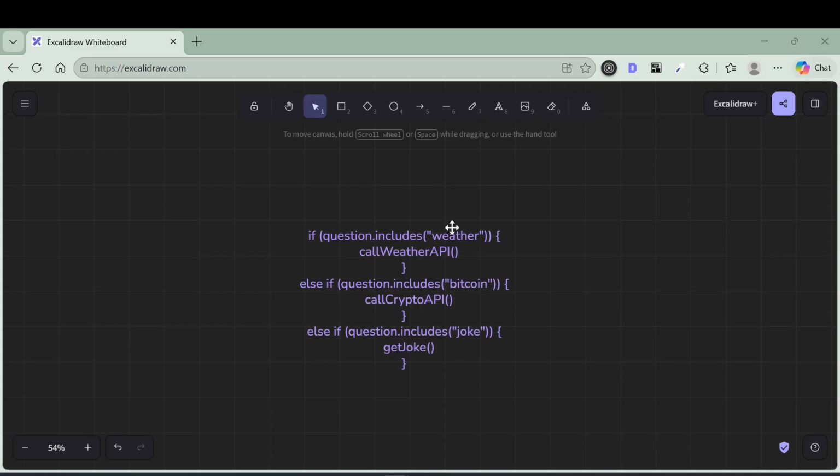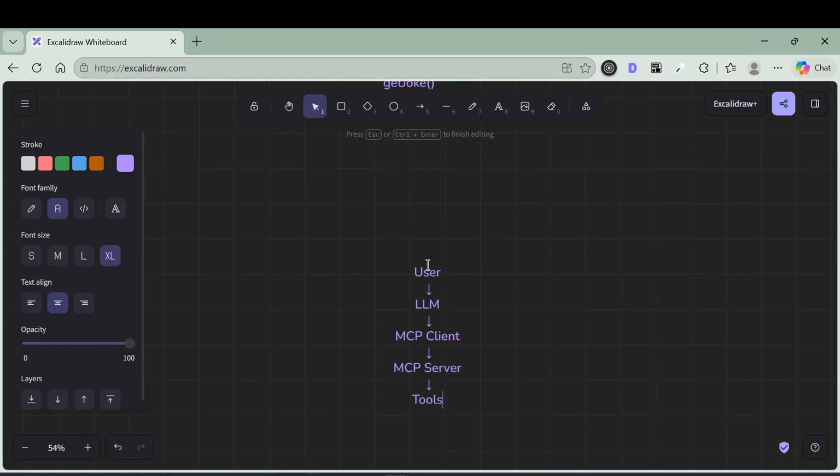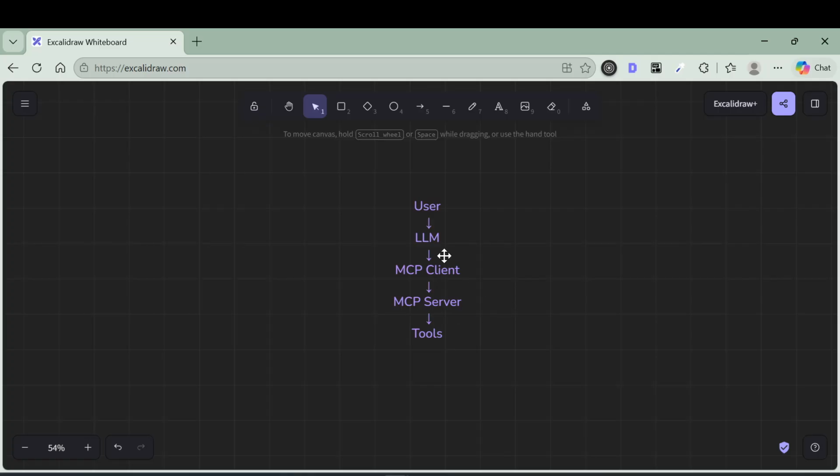So what is the logic here? You know what the MCP client is and what the MCP server is. What happens: the user asks anything, the LLM sends a request to the MCP client, and the MCP client sends it to the MCP server. Then the MCP server chooses the responsible tools. All the tools are exposed by the MCP server, and the AI decides when to use them. All the tools are registered somewhere else, and our AI will decide which tools it needs to use. So here we don't need to write routing logic; we simply need to register tools.